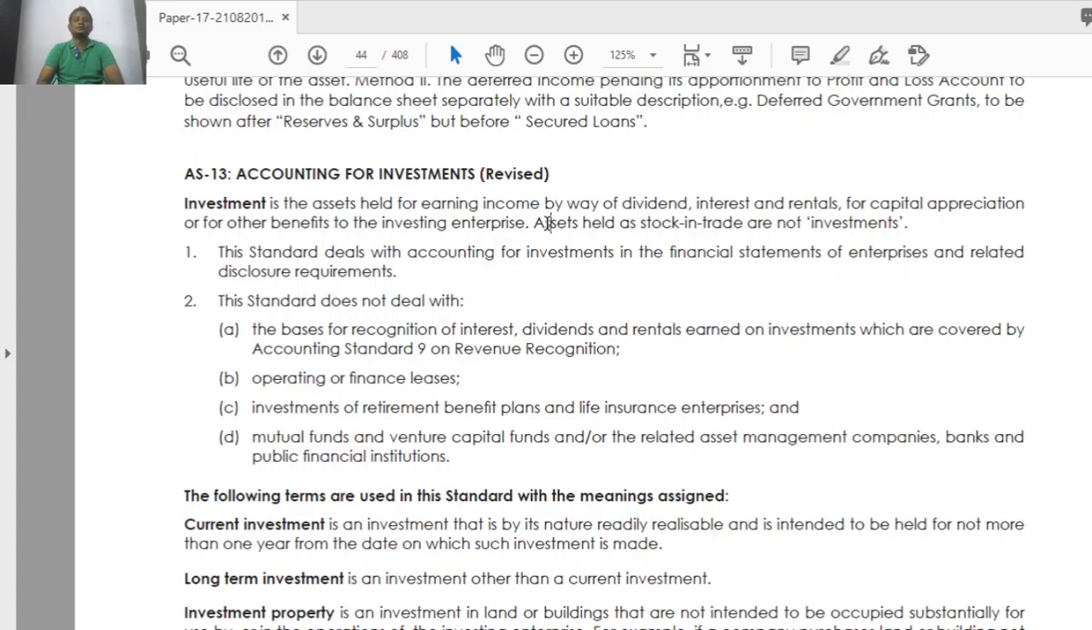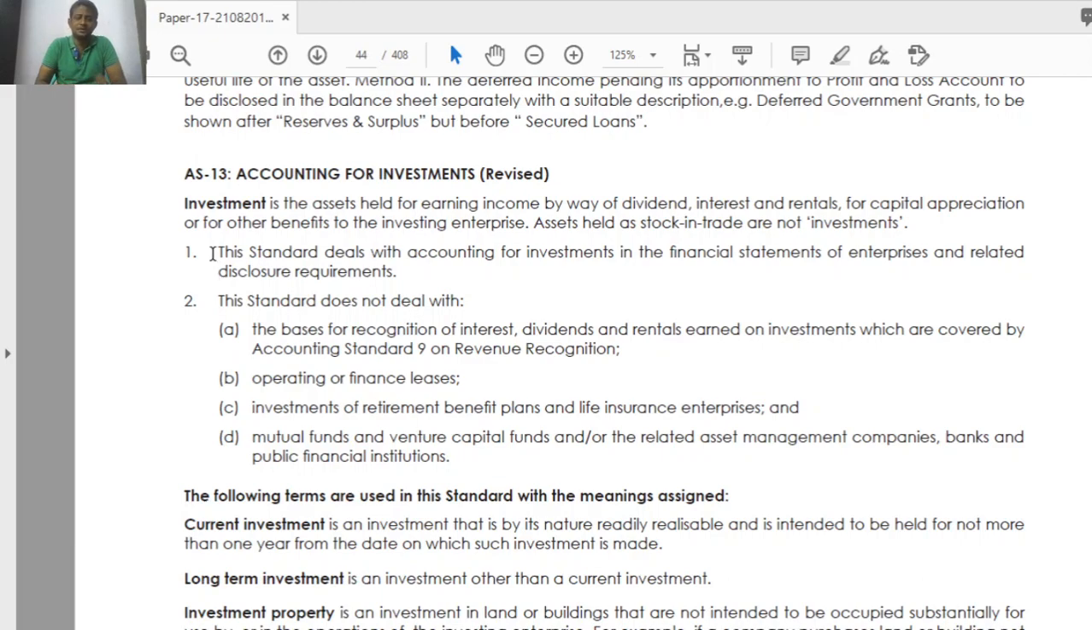Okay, so what is the first point? This standard deals with accounting for investment in the financial statement of enterprises and related disclosure requirement. Okay, so this standard is applicable for whom? Whoever is preparing the financial statement, that is balance sheet, P&L. In that we have to do some accounting for investment. So what is the purpose of this topic actually? What is the objective of this topic?